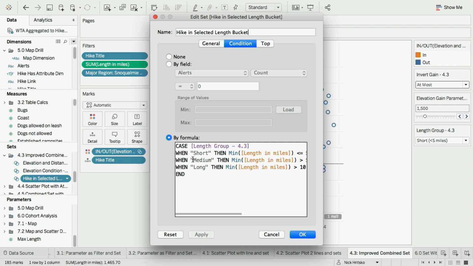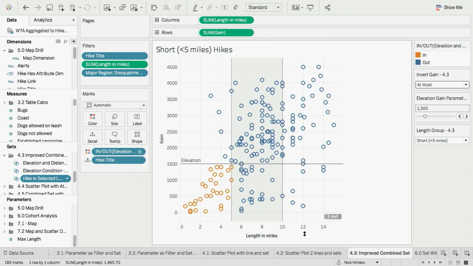So if I choose short in the dropdown, then Tableau is going to look for hikes that are less than 5 miles. If I choose medium, it's looking for things between 5 and 10. And if I choose long, it's going to grab all the values greater than 10. And just like that, I can now switch between short, medium, and long. And again, like I said, these values, short, medium, long, don't exist in the data set. We're literally creating new ways of slicing the data, kind of a new dimension right here using a parameter. One of the few ways in Tableau that you can type in your own values for slicing data.